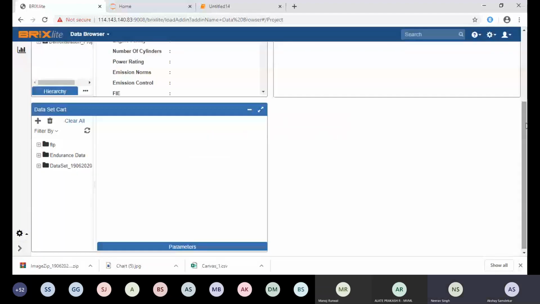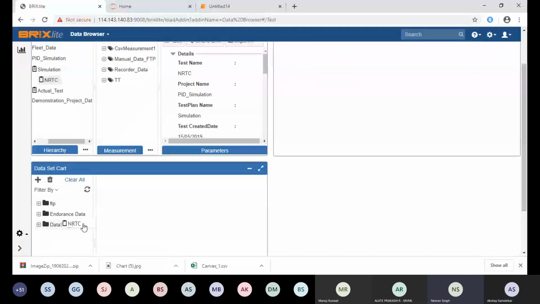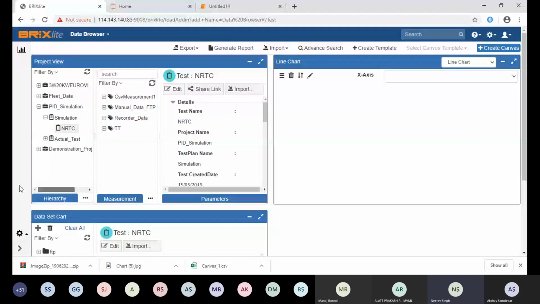The idea of data set, I think Akshay, we should tell. The idea of data set is this whole system is for data democratization. All your engineers can actually use it. But once the system keeps loading the data, there will be a huge amount of data with you. So the data set card will actually help the engineer to focus on what he is really working upon. He can add it into his cart of work. That is the data set card. So this is the personalization he gets within the system.